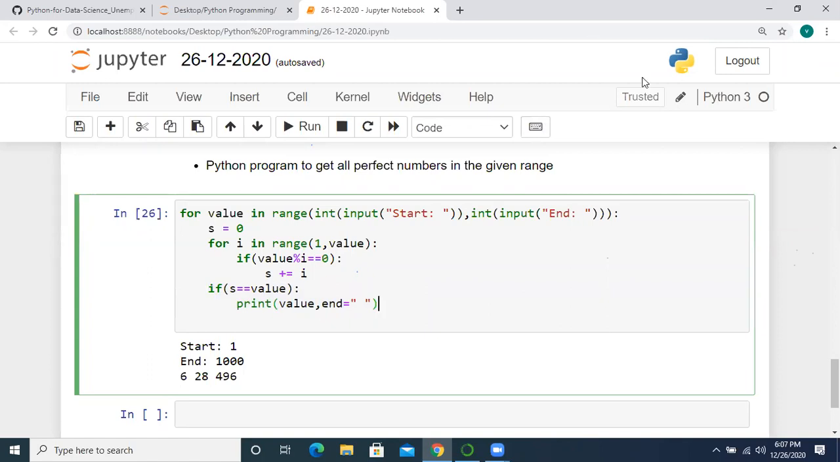Now is it clear? You have to remember that and understand the concept. A perfect number is a number where the sum of factors of that particular number is equal to the given number. You have to find the sum of factors of the number.